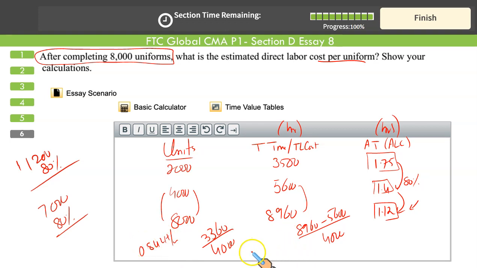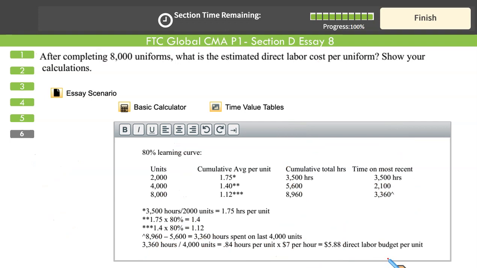Now, if this is the time for each unit, and we pay $7 per labor hour to our labor, the total cost would be $7 per labor hour multiplied by 0.84. It will be $5.88 per unit of cost that will be incurred on each unit of production. 5.88 is your final answer, and I think this is what he has calculated right here.